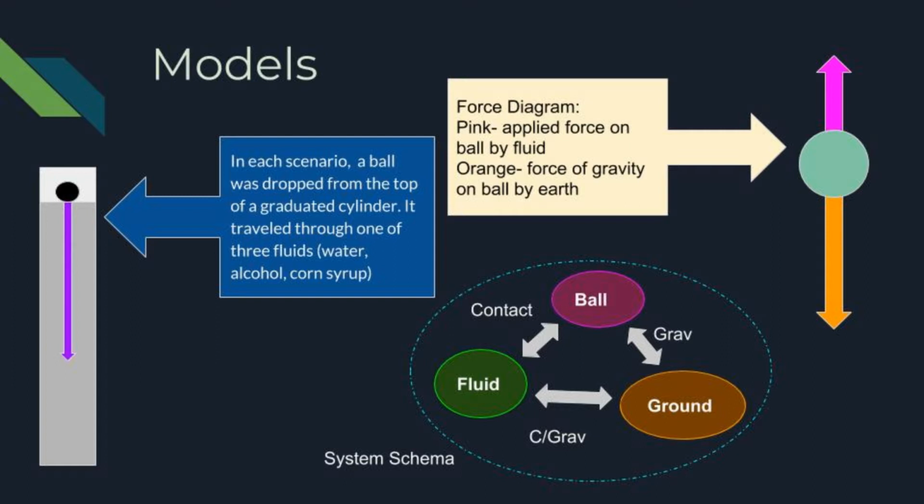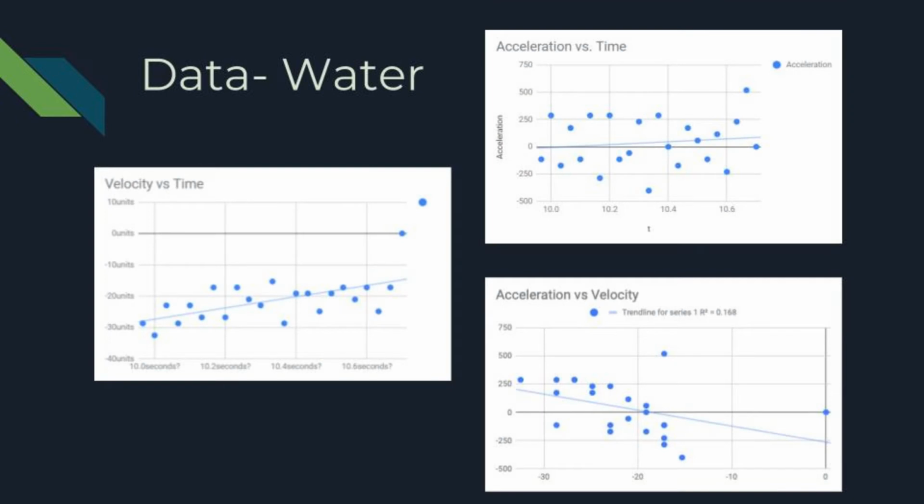Our force diagram shows that there is an applied force on the ball by the fluid in the upward direction and a force of gravity on the ball by the earth. Upon analysis, the data for our water trial shows an increase in velocity and acceleration over time. The acceleration versus velocity has a negative slope. The viscosity coefficient for water is shown to be 0.14.